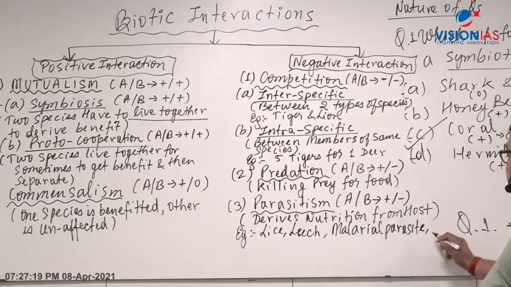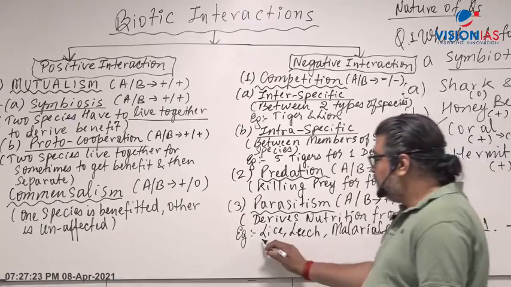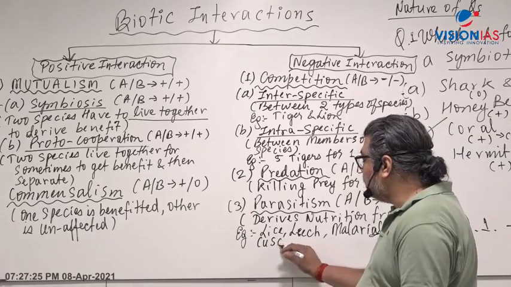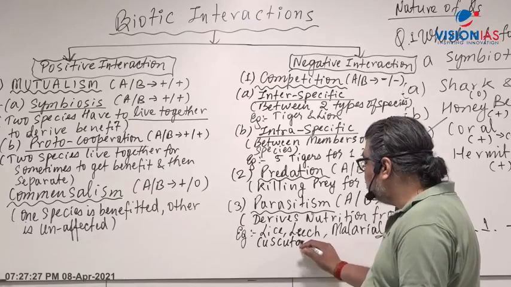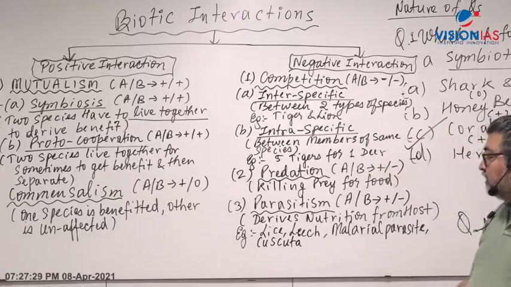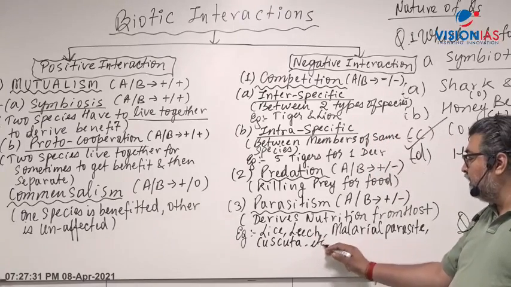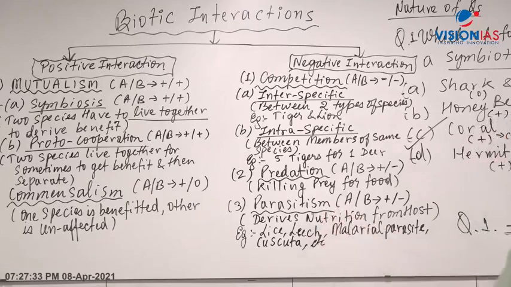Then plant, Cuscuta. There is a kind of plant you'll find in the rainforest and elsewhere, Cuscuta. In Hindi it is called Amar Bel, right? Cuscuta has roots by which it sucks out the nutrients from the plant. Cuscuta is a plant parasite.